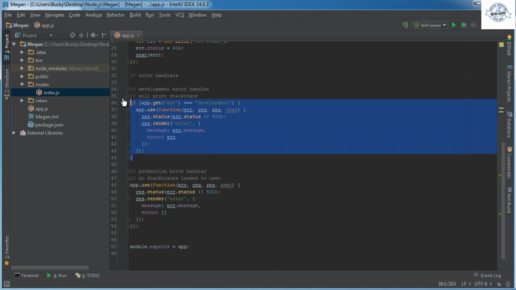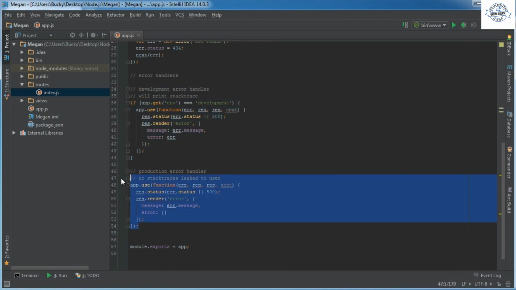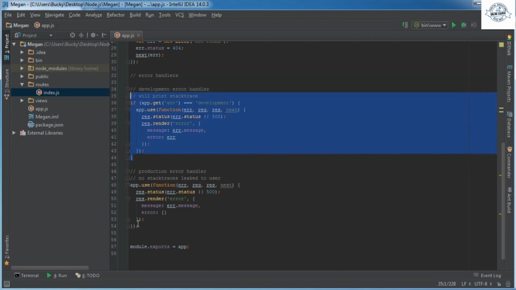Now this little chunk of code right here and this little chunk of code are both error handlers. In other words, whenever you're working on your project or whenever your website is live and you get a bug, some kind of error, then these tell it how to be handled. Why do we have two of them? Well, the only difference between these two is that you use this one right here during development, and you use this one whenever your website's live, and that's called production. So why would you need two different ones? Won't you just handle them the same either way?